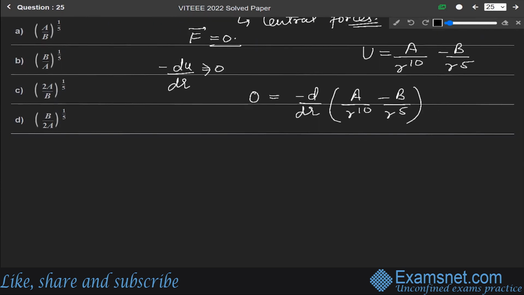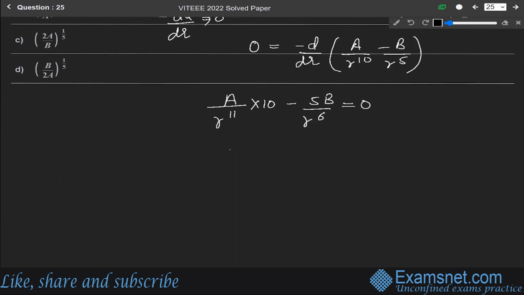Now differentiating it and putting it equal to 0, we get 10A over r raised to the power 11 minus 5B over r raised to the power 6 is equal to 0. So from here we get 10A over r raised to the power 5 minus 5B equals 0.